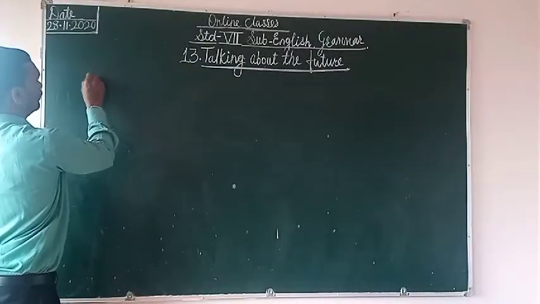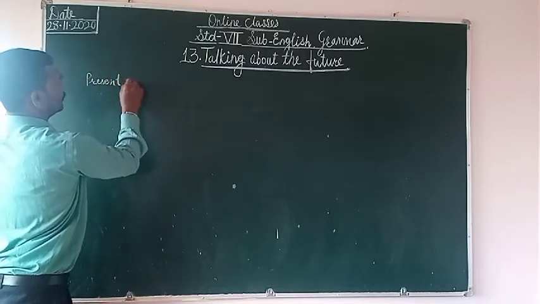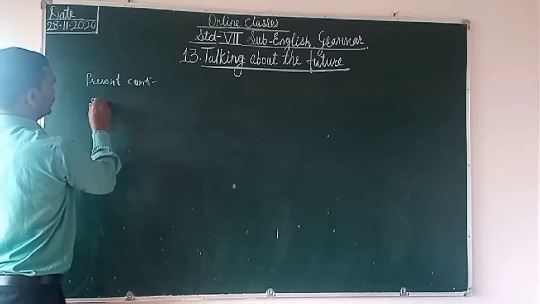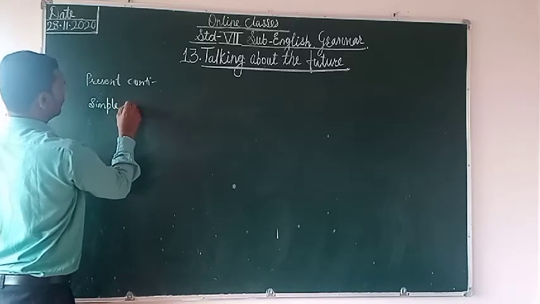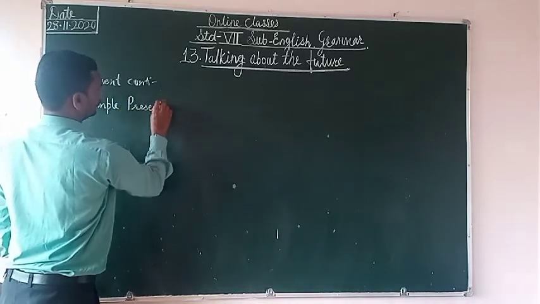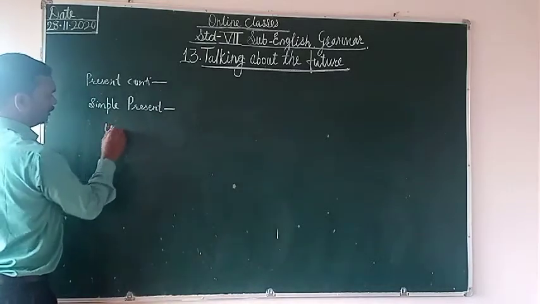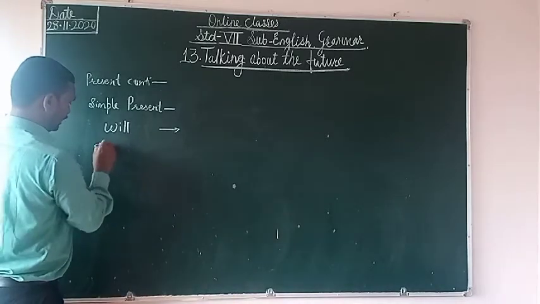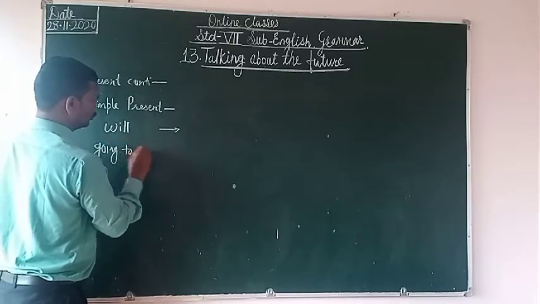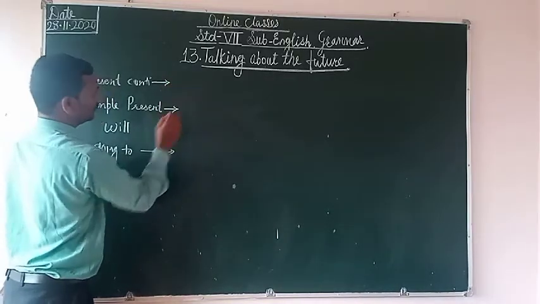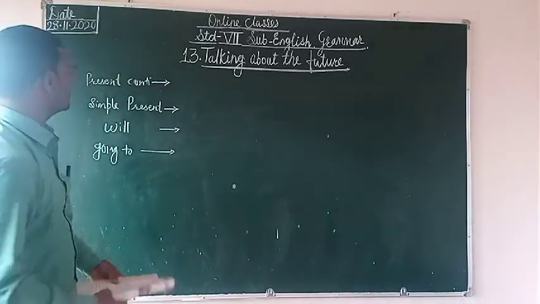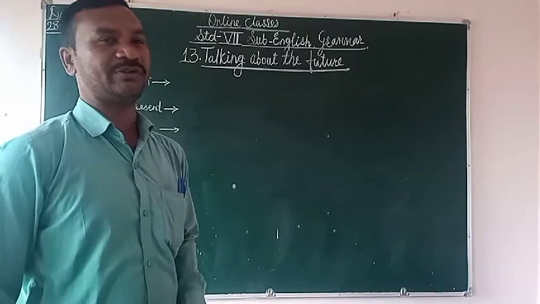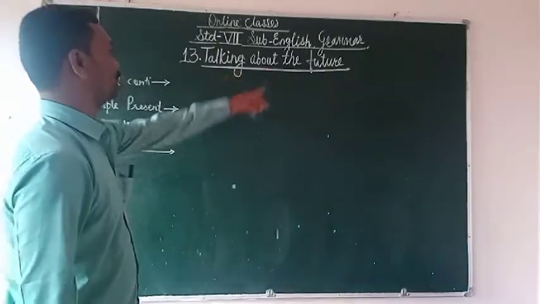Sometimes we discuss the present continuous tense. Sometimes we write in a simple present tense. Sometimes we discuss the will, and everyone knows about the will, and after that we discuss going to. These are the four ways we have to discuss the future tenses. When we are discussing the present continuous tense, with the help of this present continuous tense we have to give the reference to the future tense.